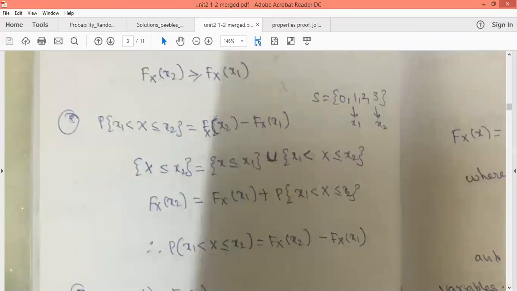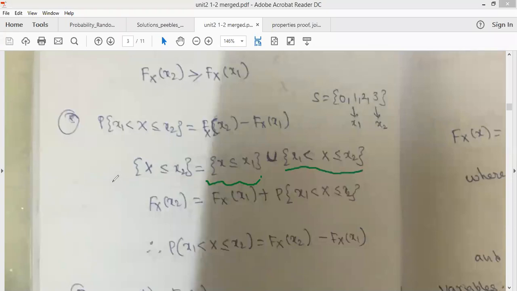Just now we discussed that for x less than or equal to x2, how do we write it? We write x less than or equal to x1, and from x1 to x2. These events we write as a union: x less than or equal to x1, union x1 less than or equal to x less than or equal to x2.